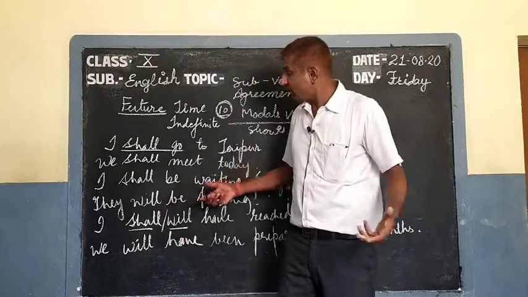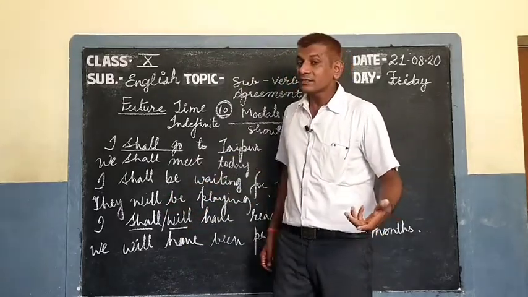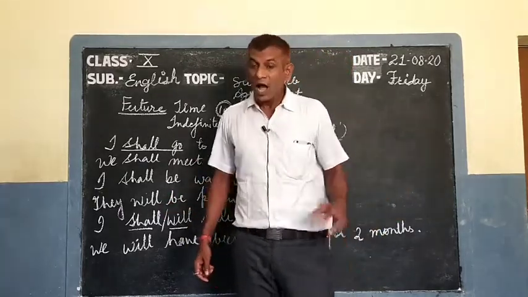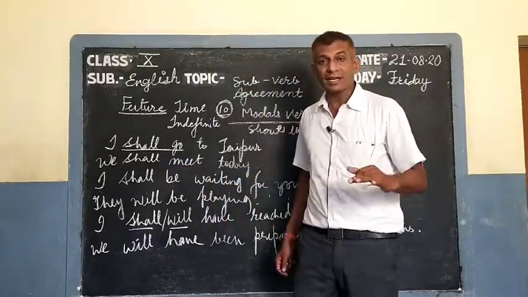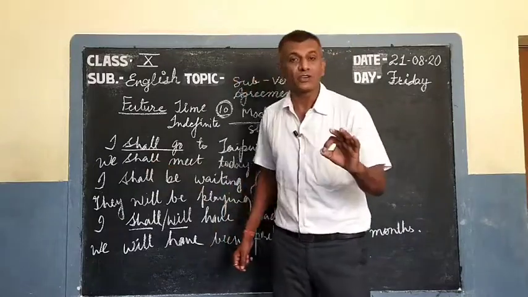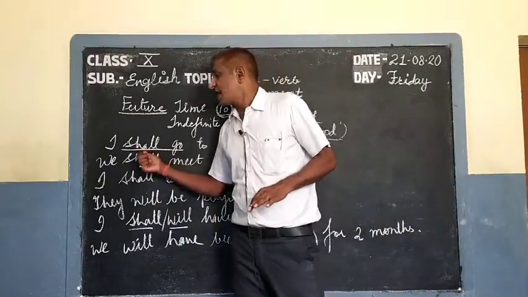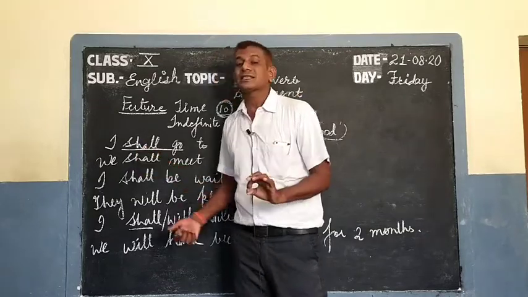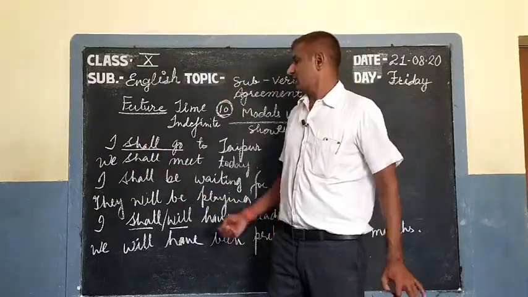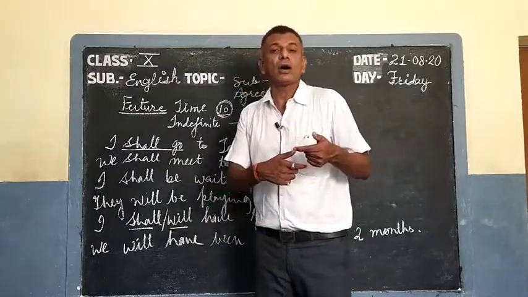So how can we say go is present form? How can we say go is first form? Never ever. Absolutely wrong if you say. Shall is present. Shall is finite. And go is non-finite, infinitive.